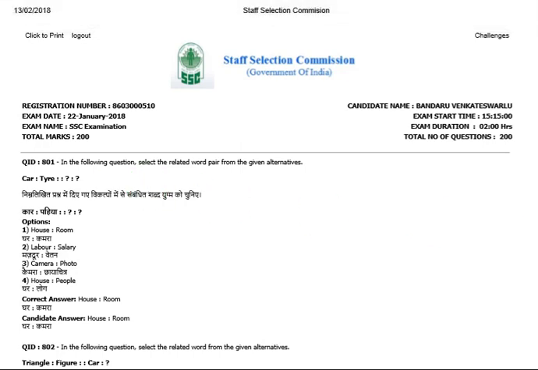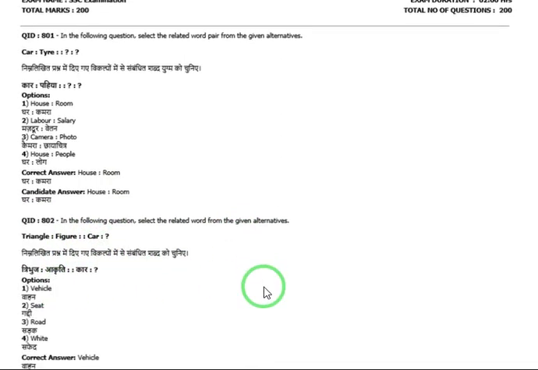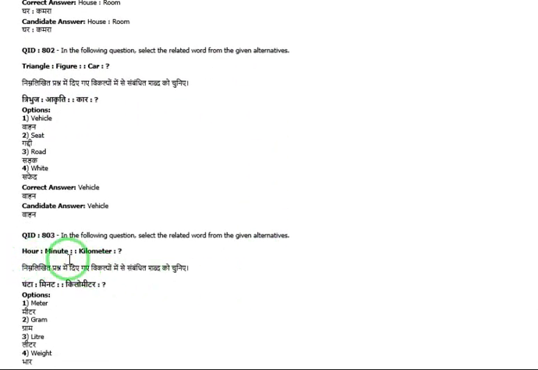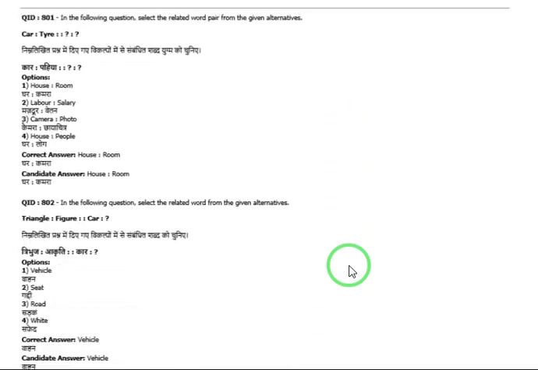Okay. Car, tire, you see, analogy is given: tire is a part of a car. So in these options, which one is suitable? Room is part of a house. And next, triangle, figure, car, analogous to which one? Triangle is a figure, car is a vehicle. In the same way, hour is to minutes, kilometer is to meters. Like this, some easy questions will be given, you can easily understand and easily answer. Reasoning 50 marks will be given, and 50 marks general awareness will be given.